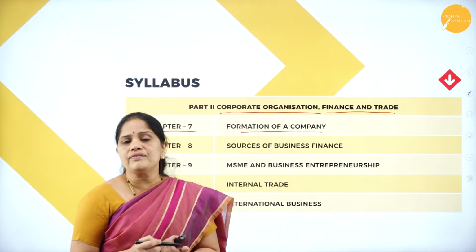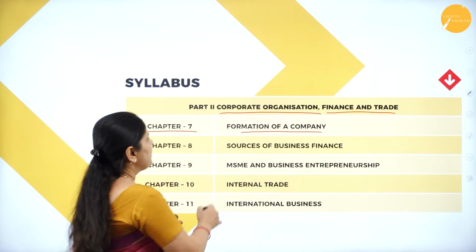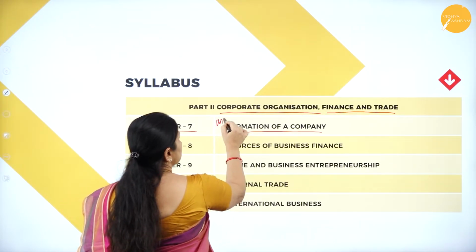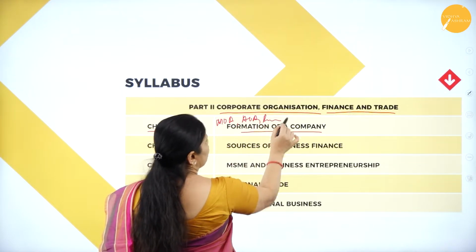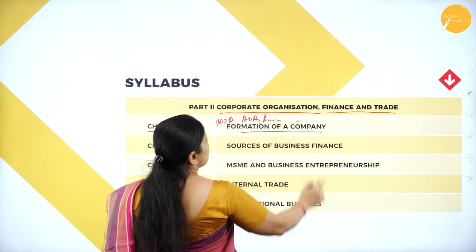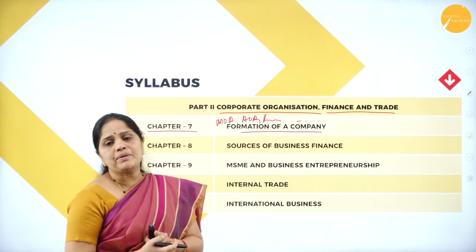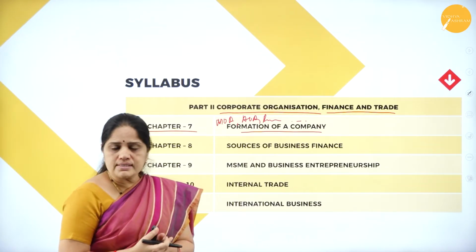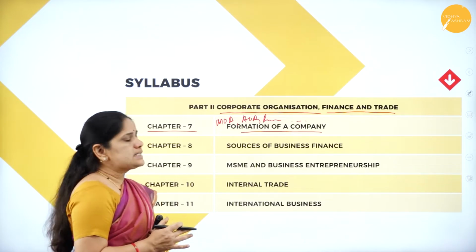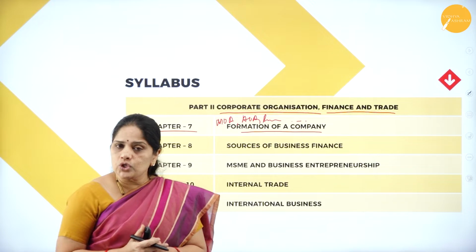What are the various documents you have to prepare, whether it is the memorandum of association, the articles of association or the prospectus, etc.? What do we mean by memorandum of association? What are articles of association? What is a prospectus? All these things you will know in chapter 7, which is devoted to the formation of a company.